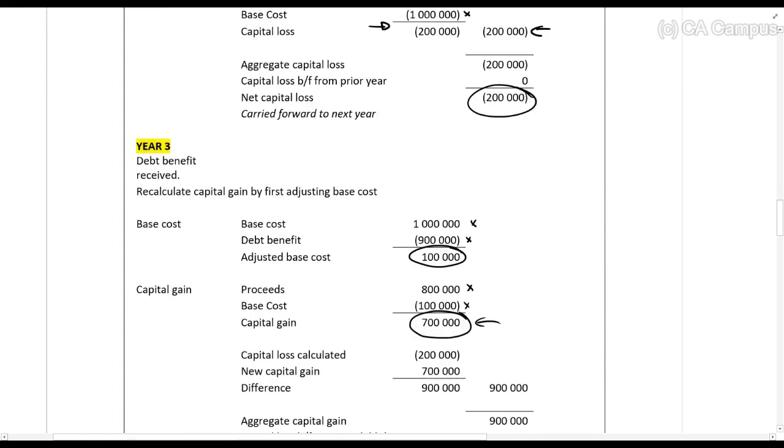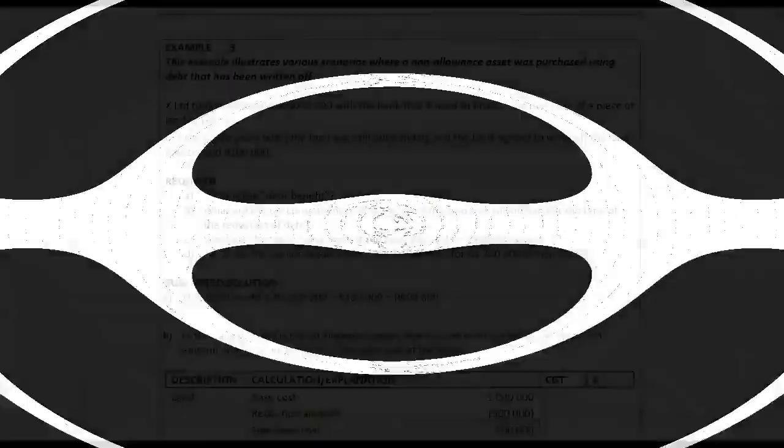So can you see? We have to have 900,000 rands more. Not 7 minus 2 is 500. It's minus minus 2 plus 7. So that's 900,000. That 900,000 is then our capital gain.